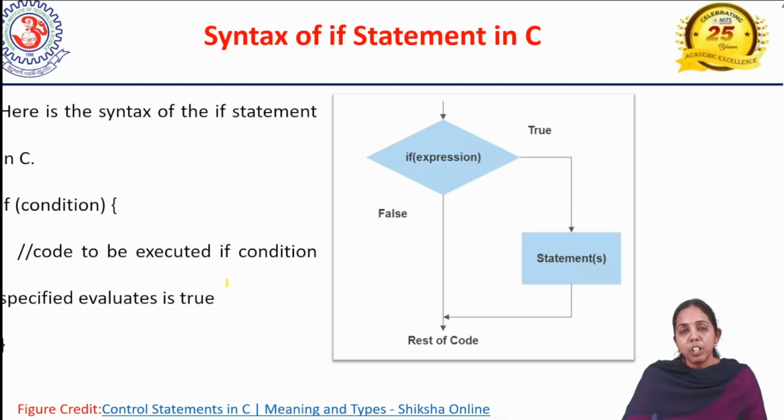What is there in the curly brackets? There are two curly braces, one open and one closed. Whatever code you write in there is called a block of code.